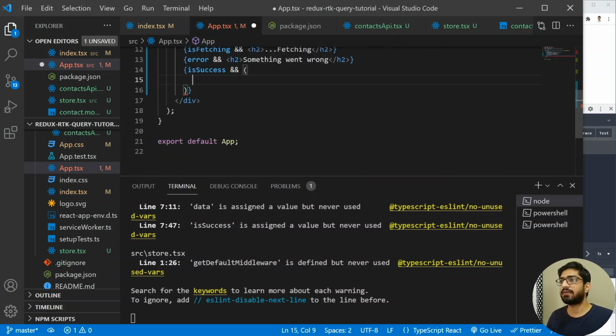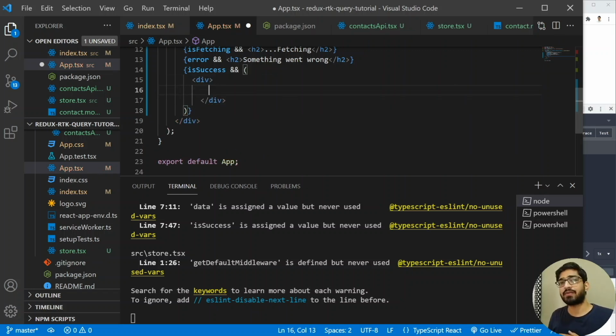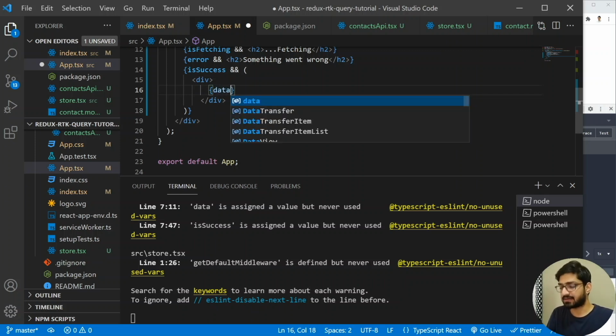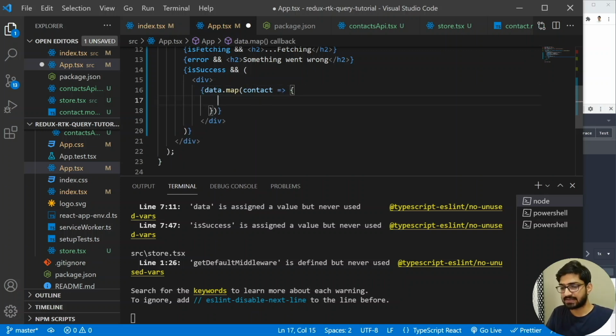JSX. So what I will do here is I'm going to create a div. So let me have a div. All right, and let's close the div. All right, and now inside the div we are going to use the data, and we're going to loop through all the data, and we're going to display it on the screen. So I'm going to have the data dot map, and when I do a map I'm going to get a contact. So I will spell the map. All right, once I get the contact, what I'm going to do is I'm going to return a div.